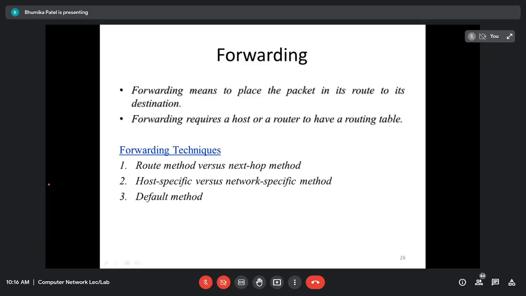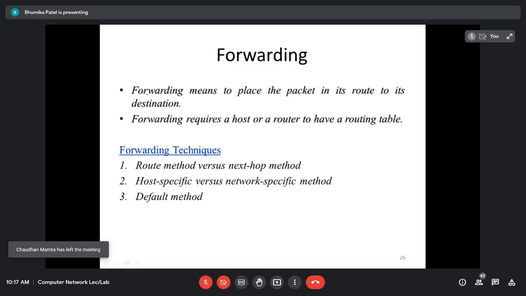Due to the large number of entries in the routing table. Obviously we have the routing table, and there will be multiple entries, because the internet consists of a network of networks, right? There will be a huge number of networks, and for each and every network we have an entry in the routing table. So obviously it becomes difficult, practically impossible, for the router to handle the situation.